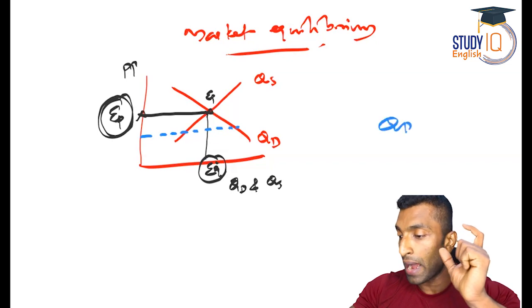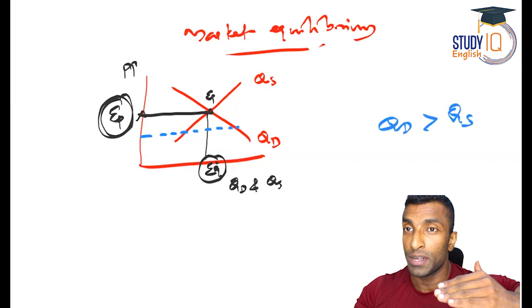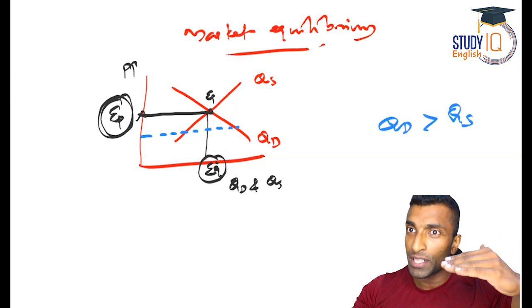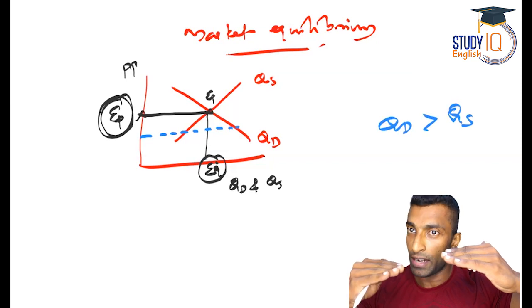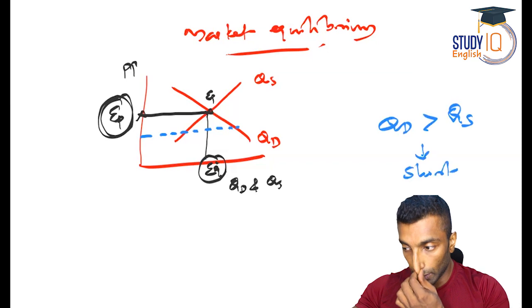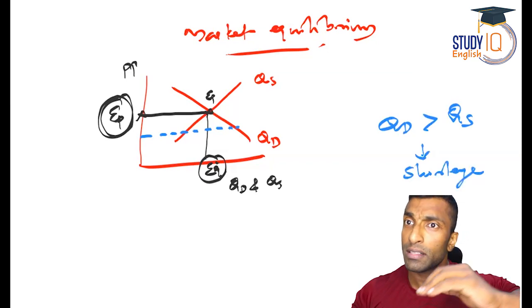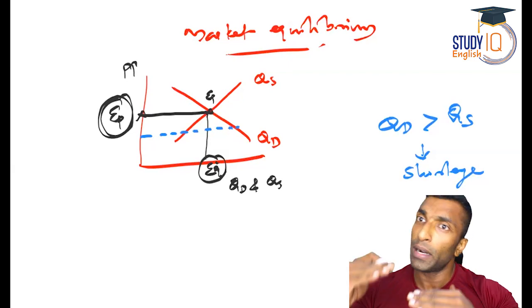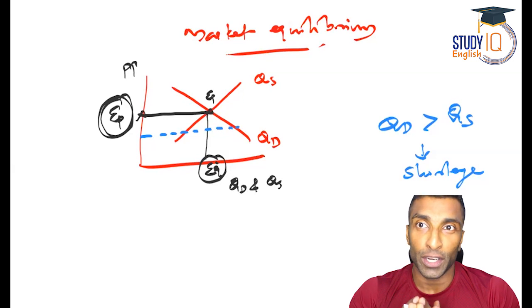You can see demand is more than supply. When the price comes down, demand increases and supply decreases, right? So this leads to shortage, because suppliers are not ready, but people are willing to buy.